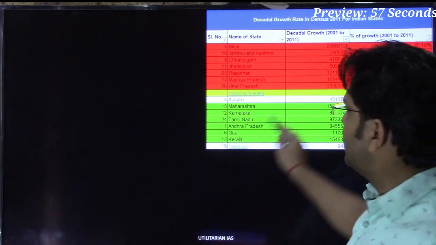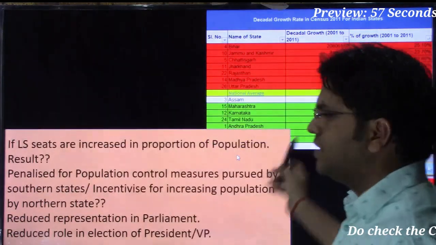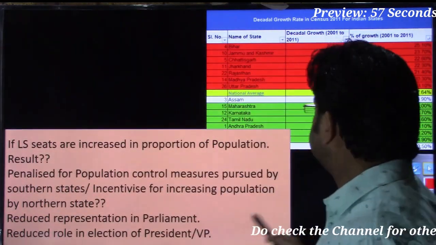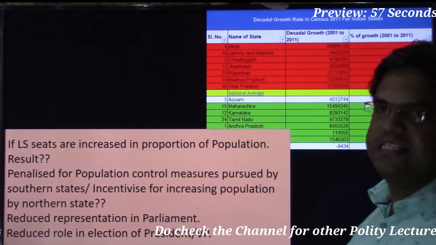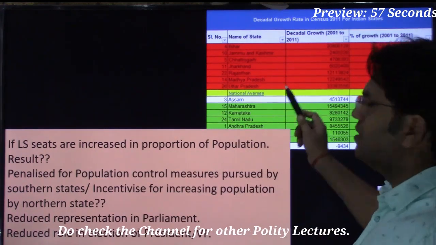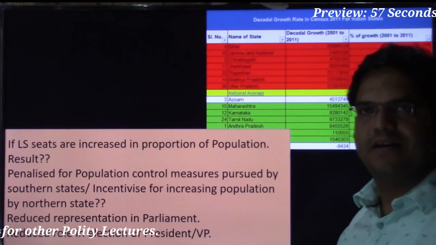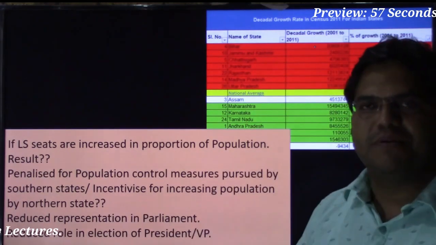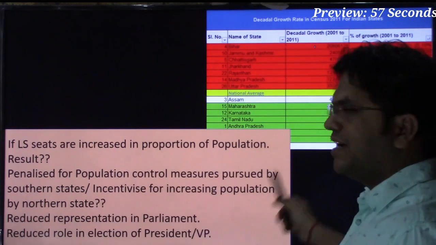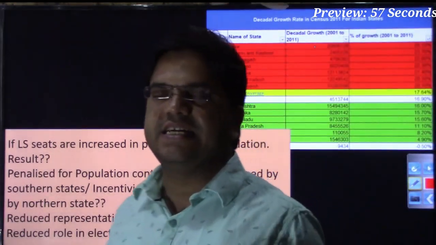So if you are increasing Lok Sabha seats in this manner on the basis of population, what you are essentially doing is incentivizing the population increase, right? बिहार ने ज़्यादा population add किया, तो आपने ज़्यादा लोकसभा में रिप्रेजेंटेशन दे दिया. केरला ने कम किया तो केरला को आपने डिसइंसेंटिवाइज किया.